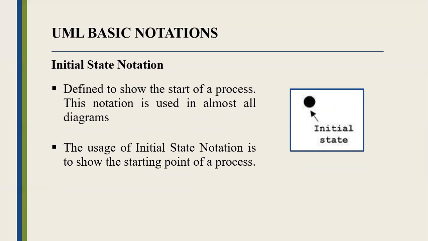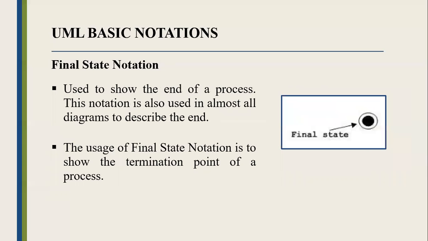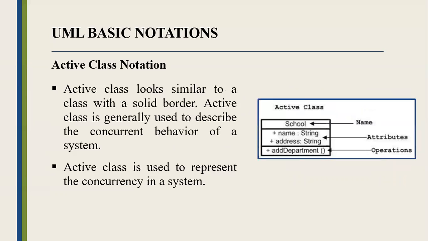This notation is used in almost all diagrams. The usage of initial state notation is to show the starting point of a process. Then final state notation is used to show the end of a process. This notation is also used in almost all diagrams to describe the end. The usage of final state notation is to show the termination point of a process.